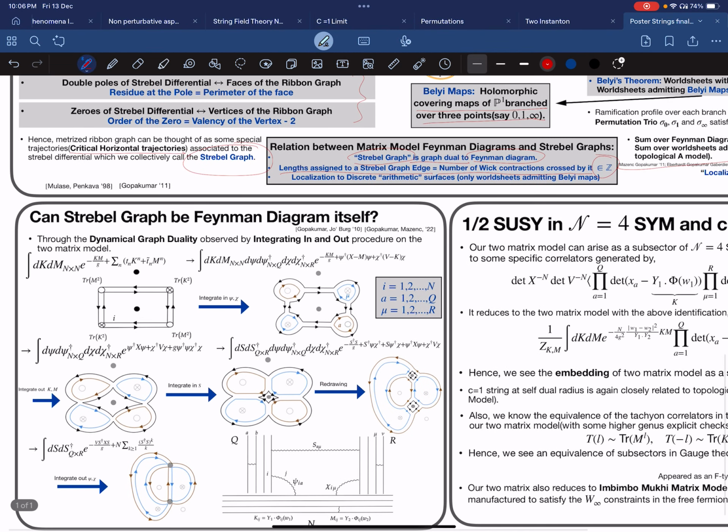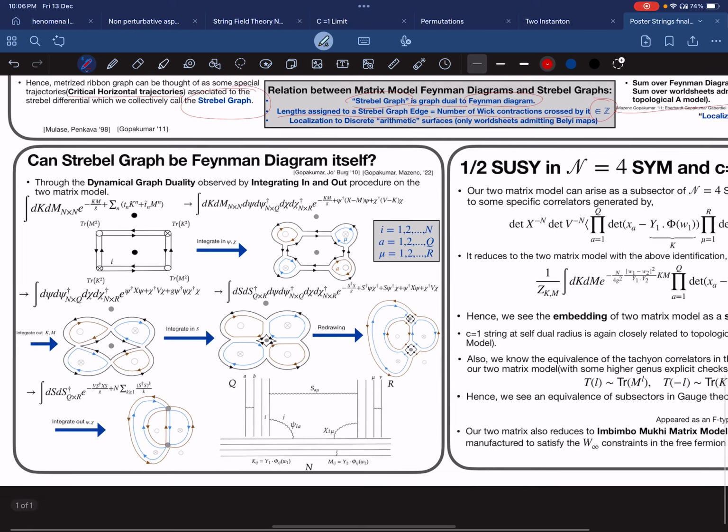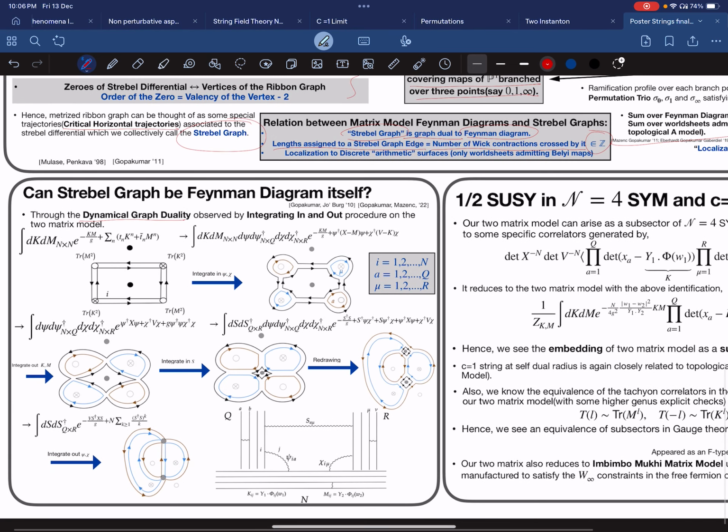Now, another question that we can ask is, can the Strebel graph be the Feynman diagram itself? And the answer is yes, it can be. By this graph duality and a gluing-in-out procedure, we achieve another matrix model whose Feynman diagram is exactly the dual of the original graph, and it is exactly the Strebel graph we saw earlier.